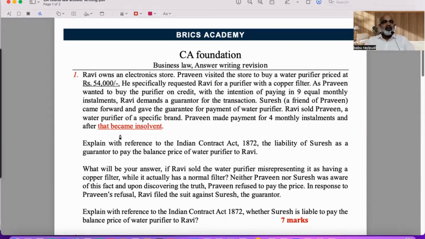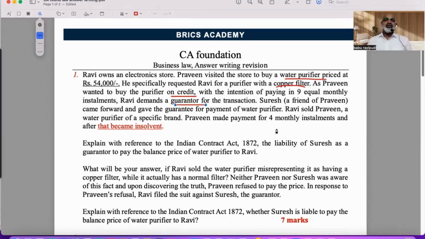Yes. First one, Ravi owns an electronic store. Praveen visited the store to buy a water purifier at 54,000. He specifically requested Ravi that he wants a copper filter. As Praveen wanted to buy the purifier on credit, means he wanted to purchase on credit with the intention of paying in 9 equal monthly installments, Ravi demands a guarantor.